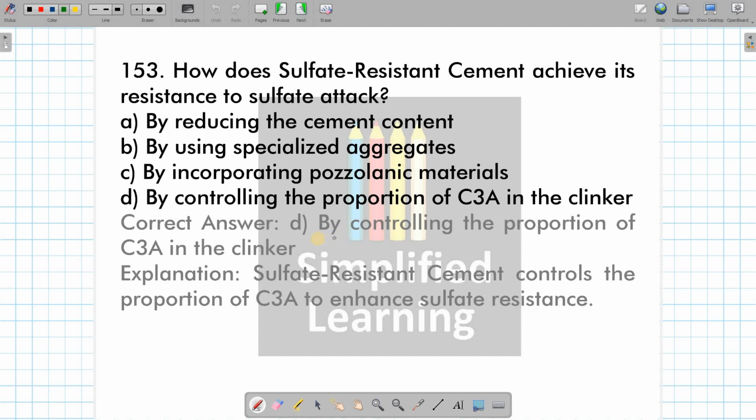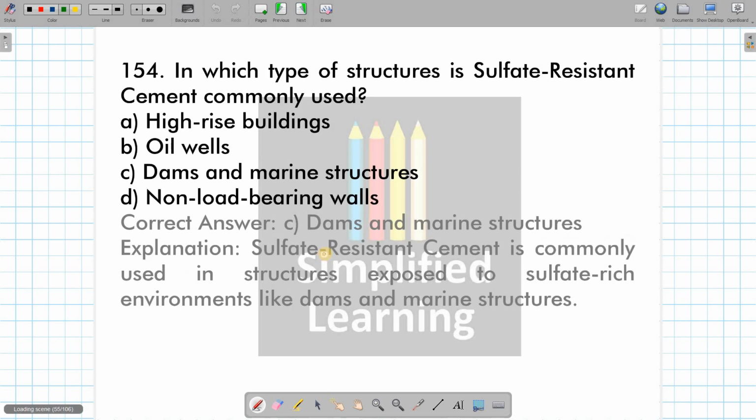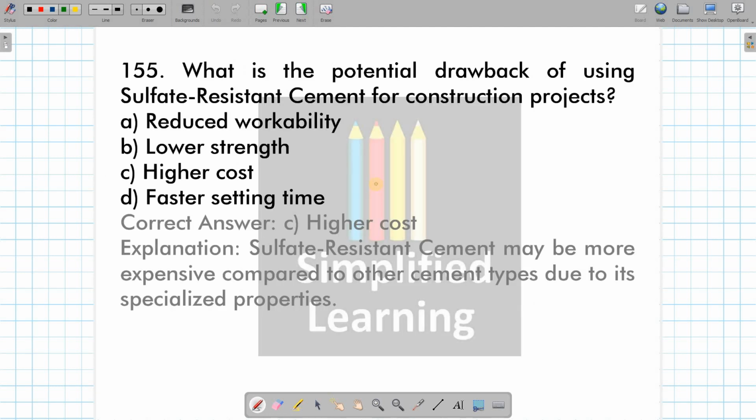Okay. Then, how does sulfate resistant cement achieve its resistance to sulfate attack? Then, by controlling the proportion of C3A in the clinker, we are going to have this specific property. It controls the proportion of C3A to enhance the sulfate resistance. And in which type of structure is sulfate resistant cement commonly used? Dam and marine structure. Okay, wherever sulfate attack is prone, we are going to use this one. Then what is the potential drawback of using sulfate resistant cement for construction project? The sole reason here is higher cost. Okay, it is costly, that's why it is the only potential drawback.